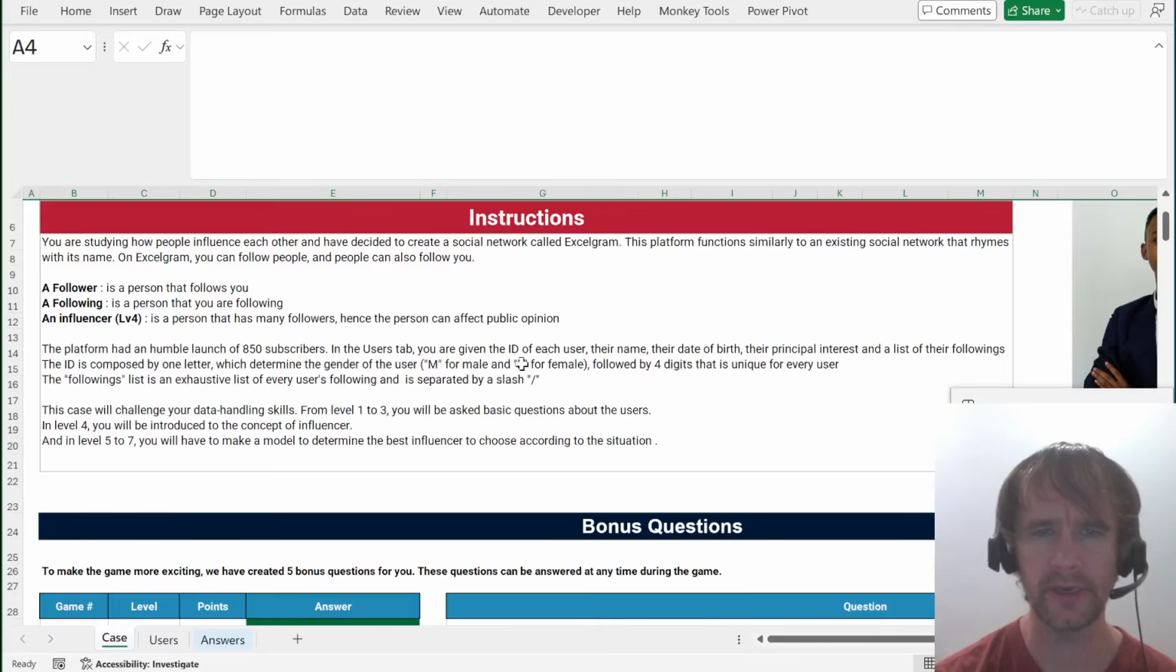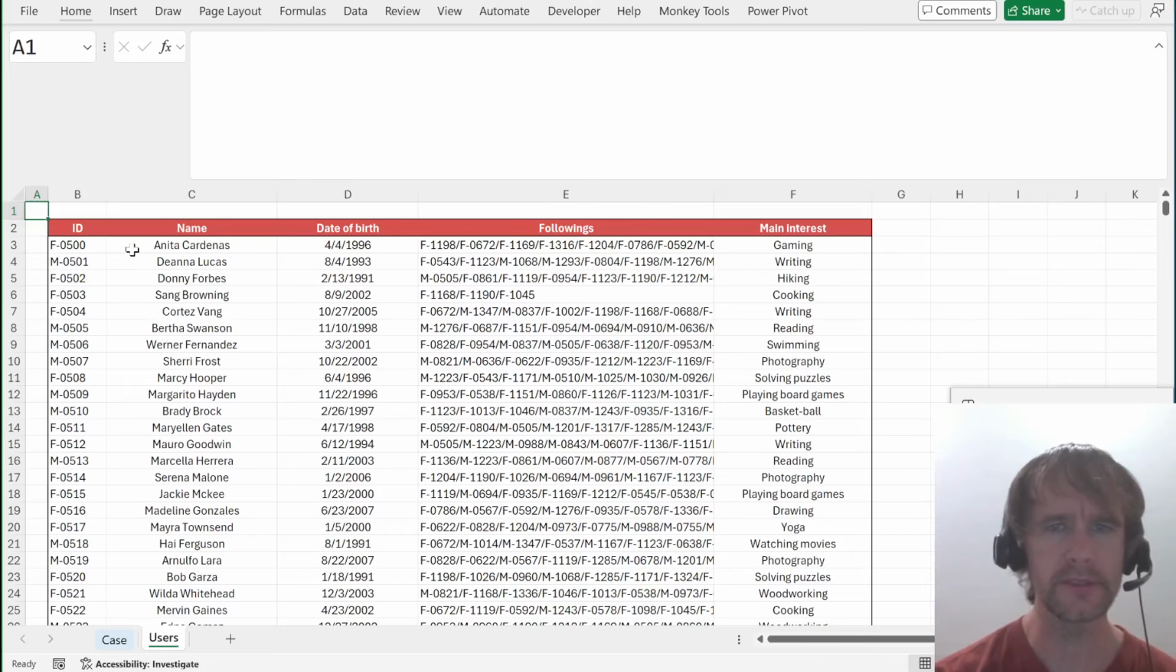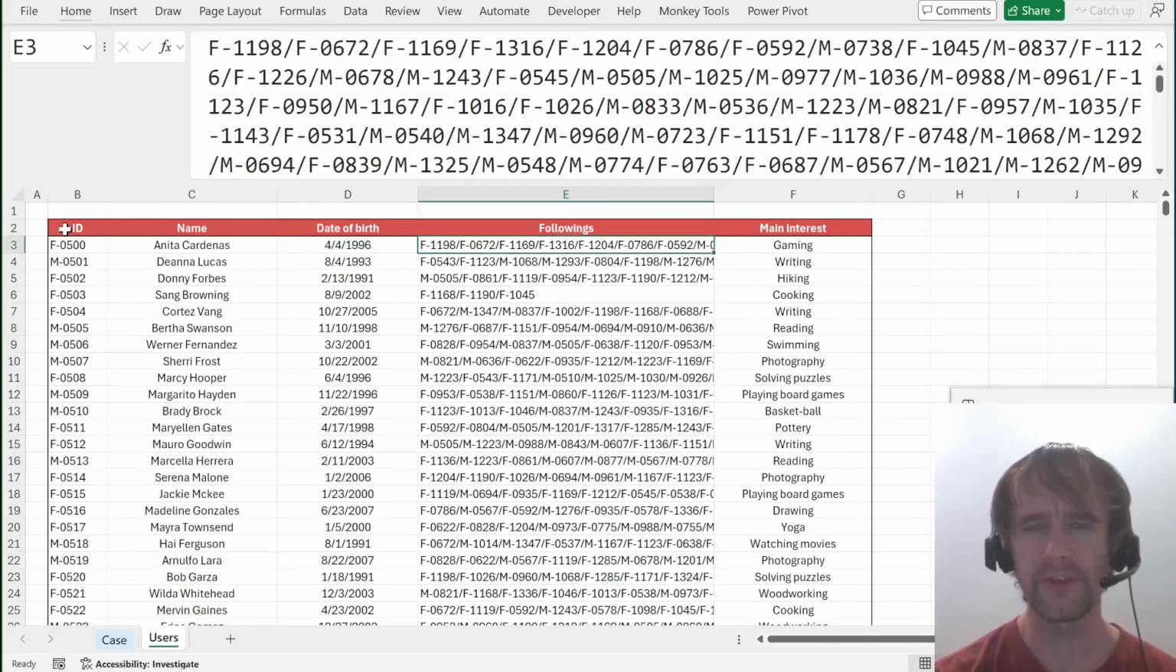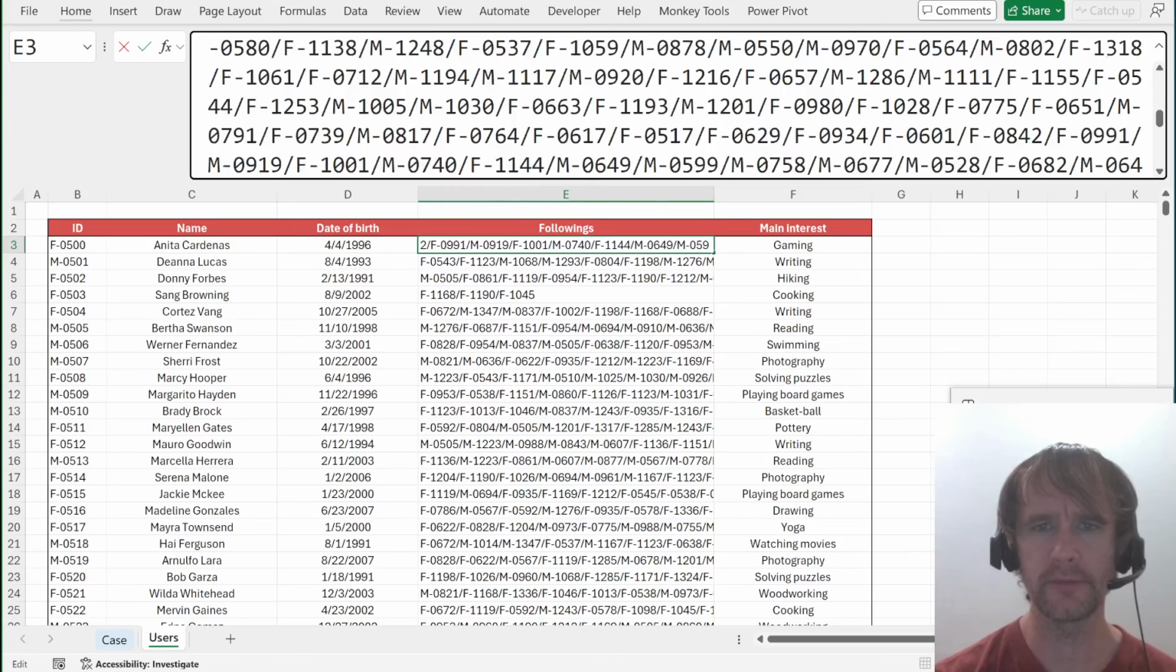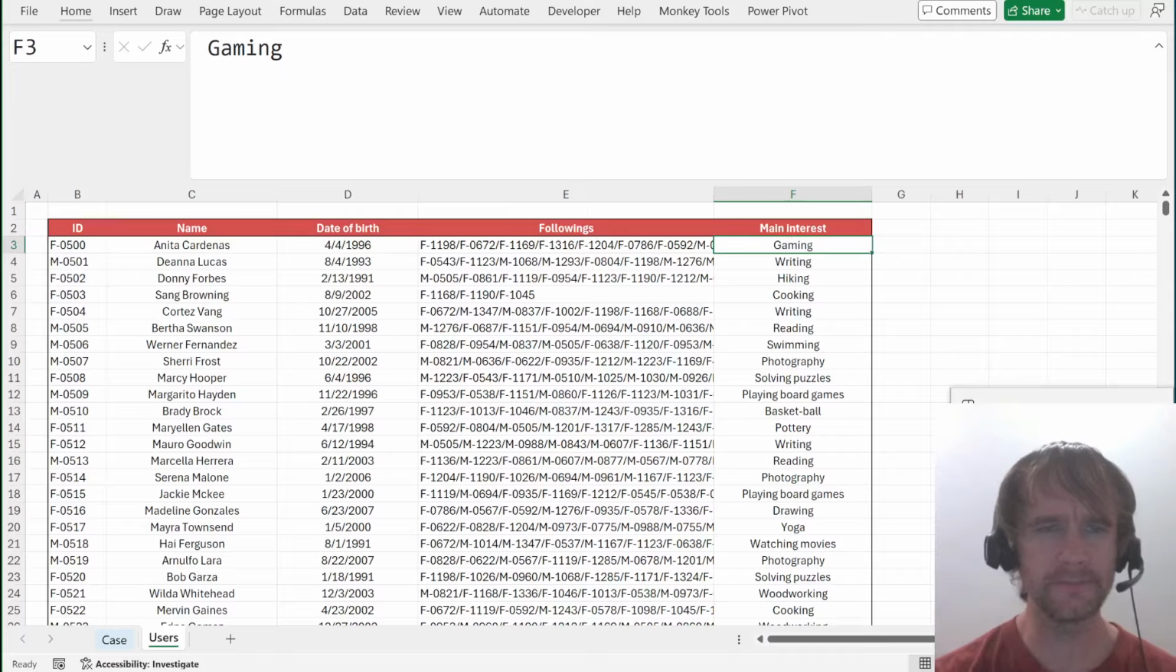In the Users tab, you're given the ID of each user, their name, their date of birth, their principal interest, and a list of their followings. The ID is composed of one letter, which determines the gender of the user, M for male, F for female, followed by 4 digits that are unique for every user. The followings list is an exhaustive list of every user's following and is separated by a slash. Let me hide the answer data while I'm at it. So this is the user data: ID, name, date of birth, who they are following, which, as you can see, can be a lot of people, and their main interest.